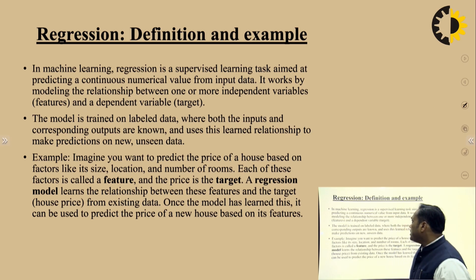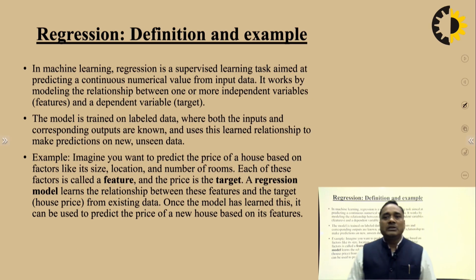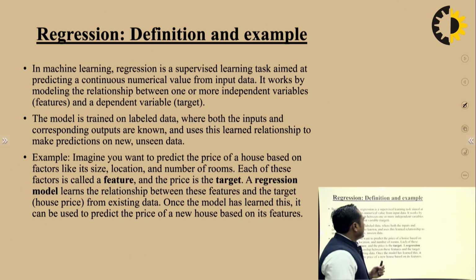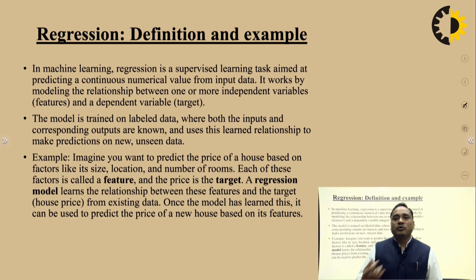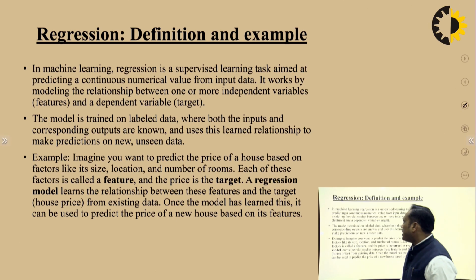Regression in machine learning is a supervised learning task. Machine learning is divided into two categories, supervised and unsupervised learning. Supervised means it will work on labeled data. Unsupervised means it will work on non-labeled data. Supervised machine learning tasks aim at predicting continuous numerical values from the input data. It works by modeling the relationship between one or more independent variables, like features, and dependent variables, like targets.